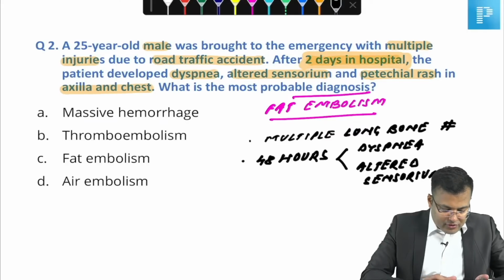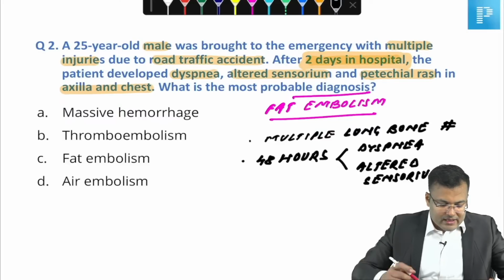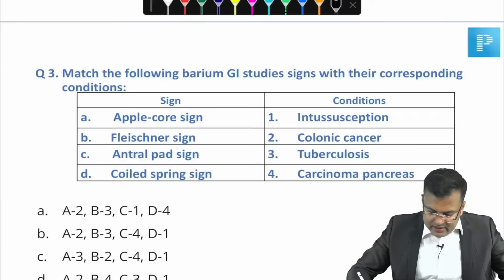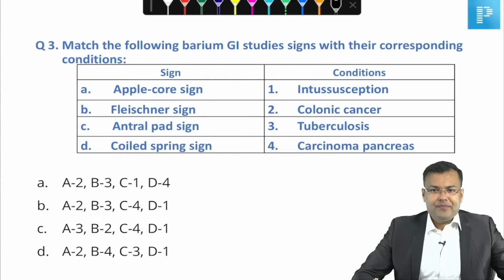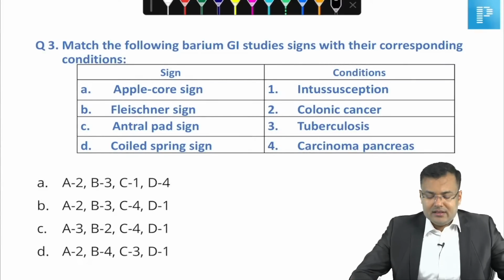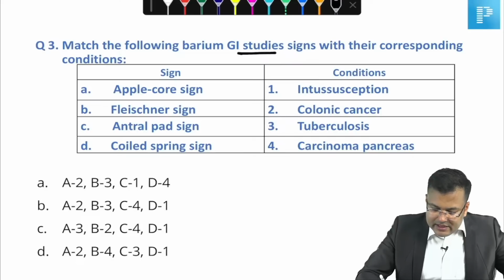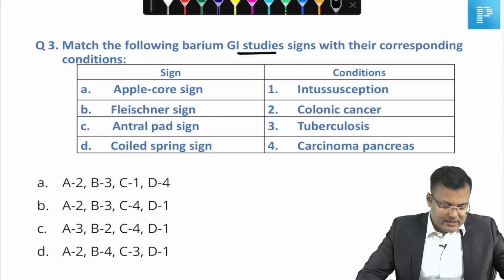So majority of you are correct, guys. Clear? So fat embolism is responsible. Okay? Right. Now question number 3. It's an integrated question, asked in radiology also, asked in surgery also. Now see, match the following barium GI studies and their corresponding conditions. Okay, tell me what is the correct answer.